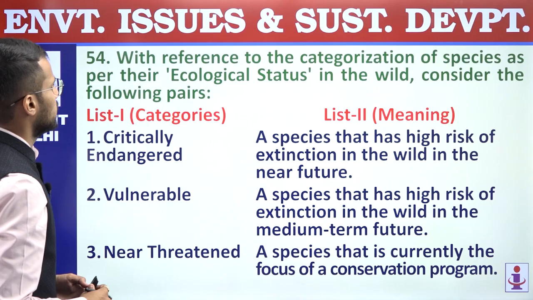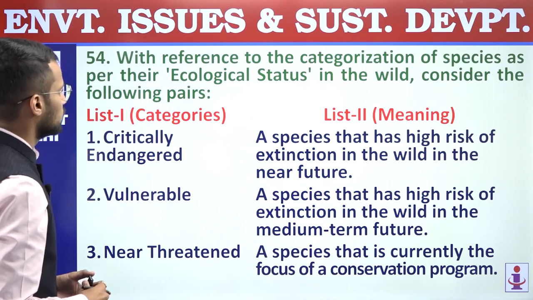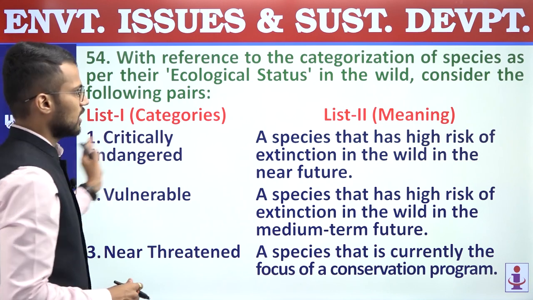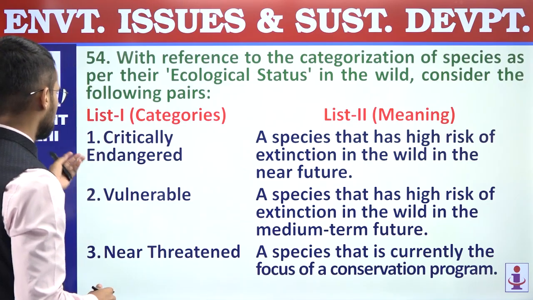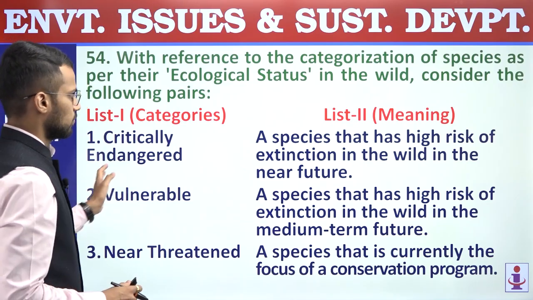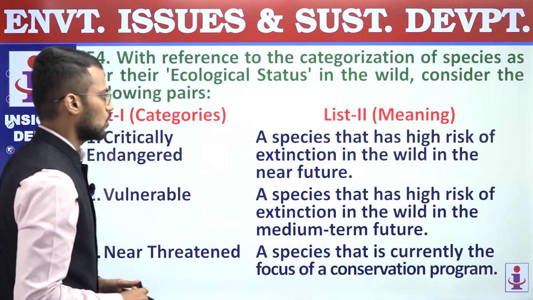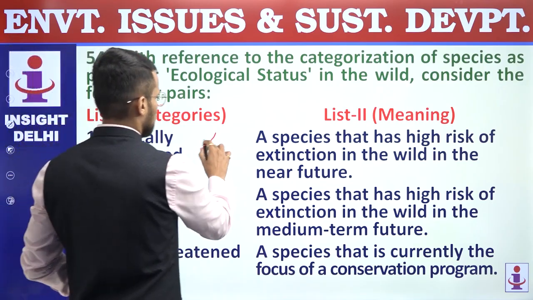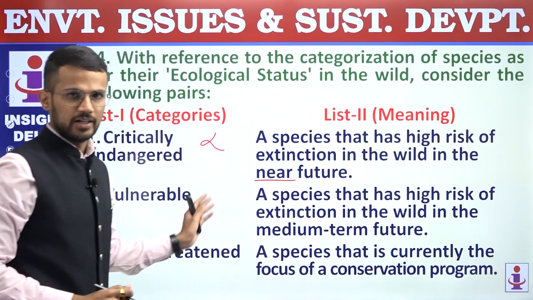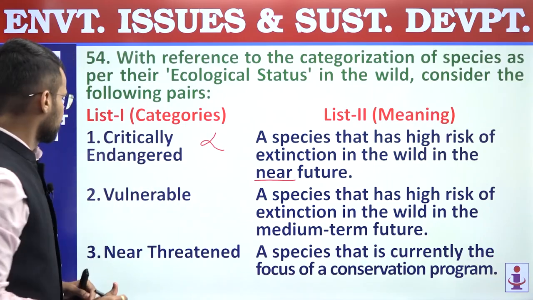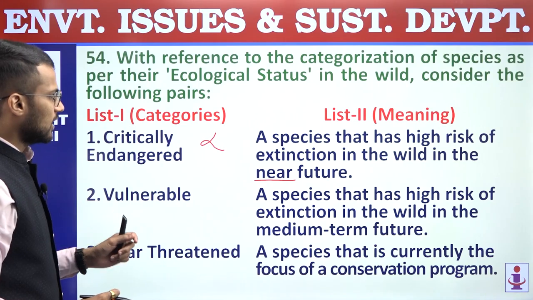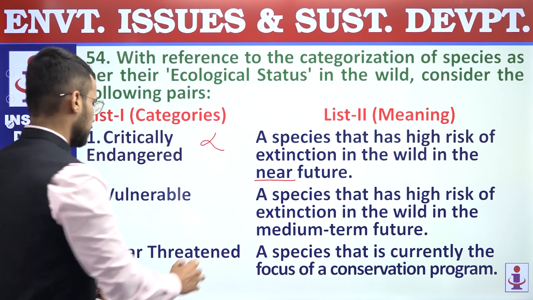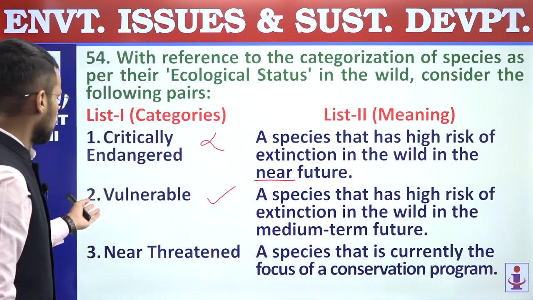54. With reference to the categorization of species as per their ecological status in the wild, consider the following pairs. So on one hand we have categories and on other we have their meaning. First category, critically endangered. It is matched with a species that has high risk of extinction in the wild in near future. So this is not near future, it should be immediate future for critically endangered, and that's why first pair is incorrect. Second, vulnerable, a species that has high risk of extinction in the wild in the medium term future. So this statement is a correct statement for vulnerable.